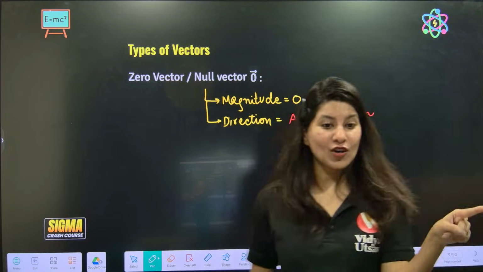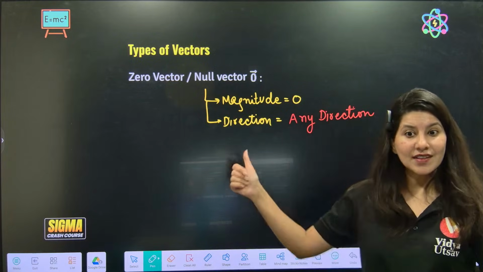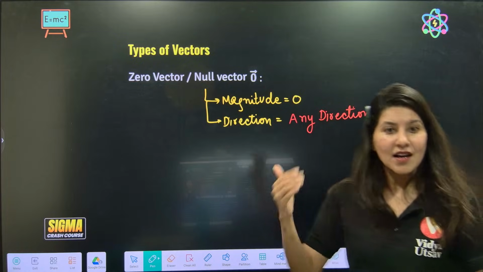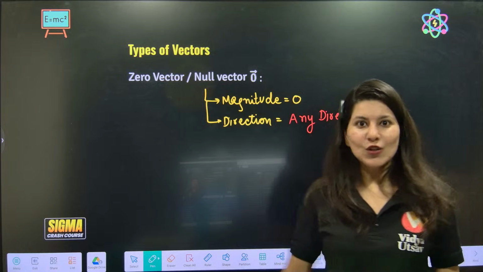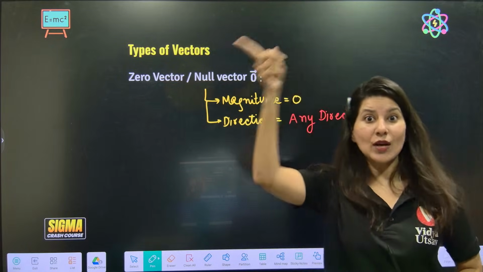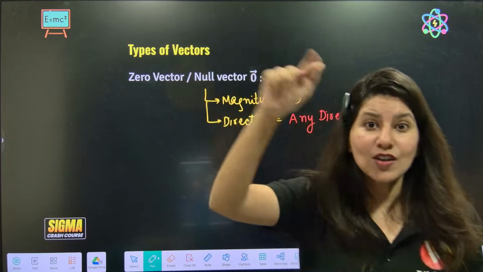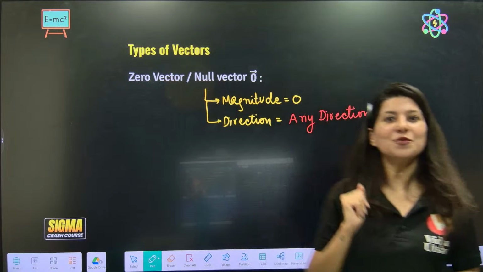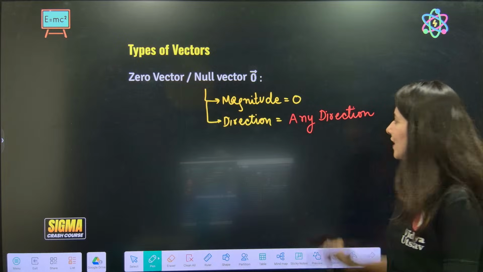People, you are wrong. No direction, you are wrong. If you are saying that zero vector has no direction, then is it a vector quantity? You have studied, you are telling me, ma'am, vector quantity, magnitude as well as direction. Now for zero vector you are saying no direction. You are contradicting yourself.